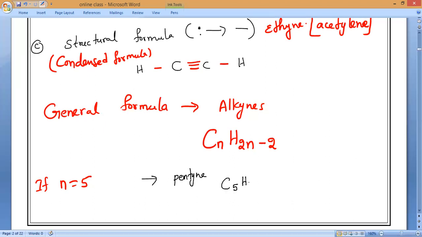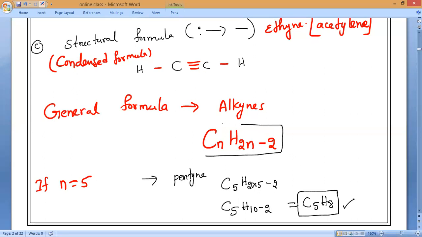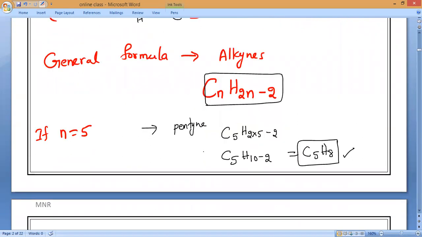C5 H(2 into 5 minus 2), which is 10 minus 2, equals 8. What is the formula, guys? C5H8. So that is how the structure will come. So that is the general formula of alkynes. Kindly remember this.